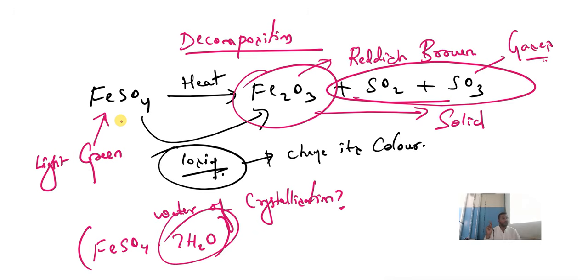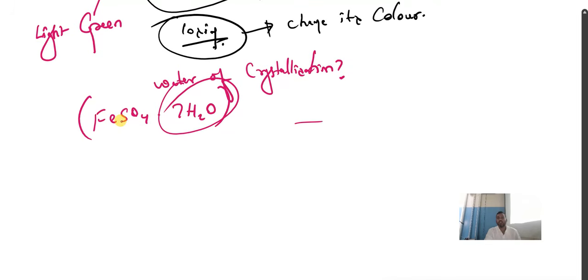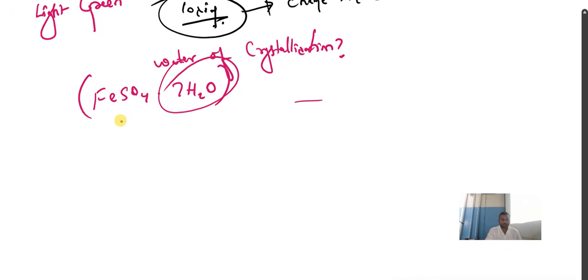Second important word: initially they are light green in color, later they are reddish brown in color. That is the second change. Third, ferric oxide is formed. Fourth, name the gases liberated. Which gases are liberated? Sulfur dioxide and sulfur trioxide. So these are the gases liberated. And another important point is: what is water of crystallization.